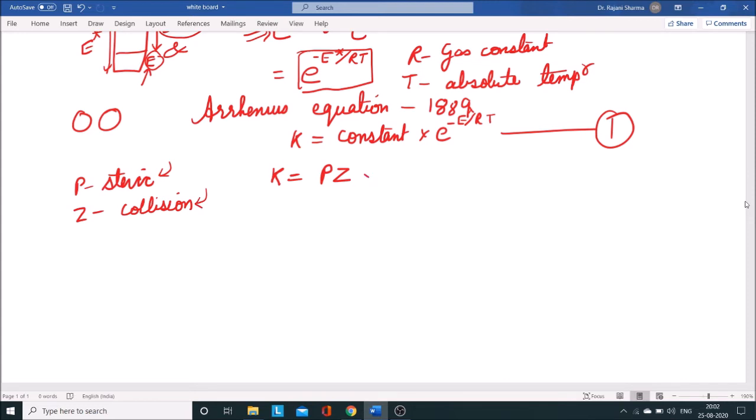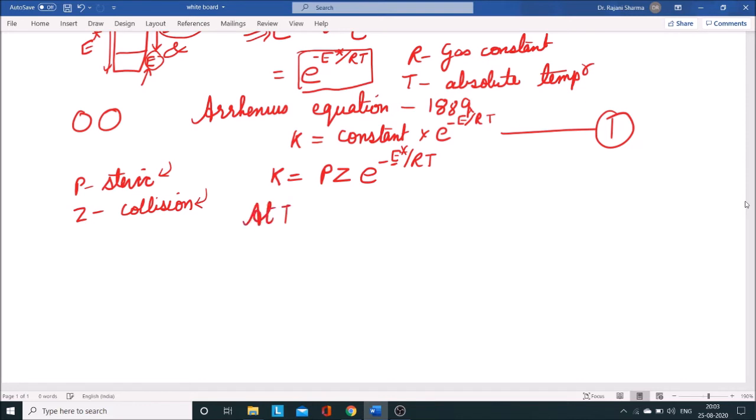Now from this equation, how can we calculate exactly this activation energy? To get anything, we need to define the property at two different intervals. So let us design the reaction at two different temperatures.